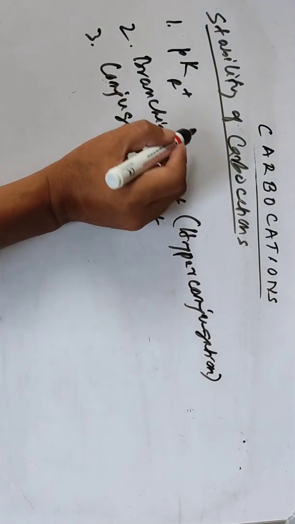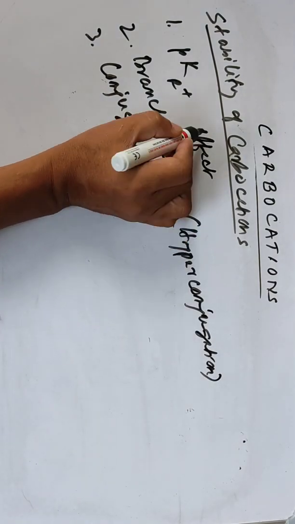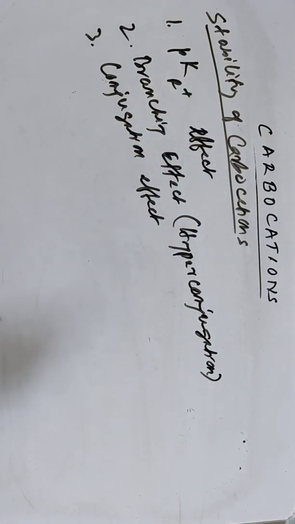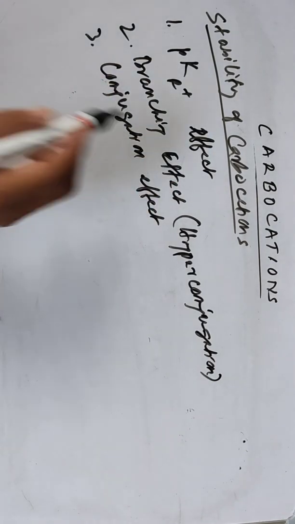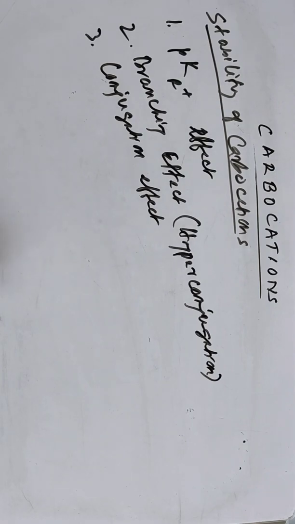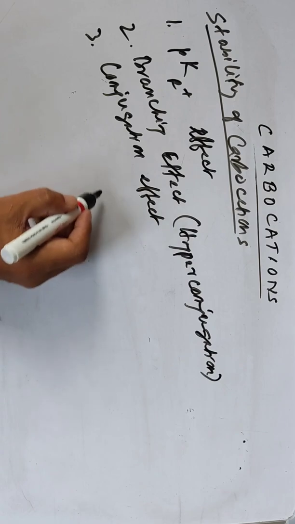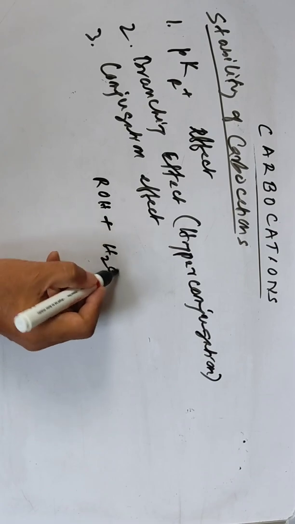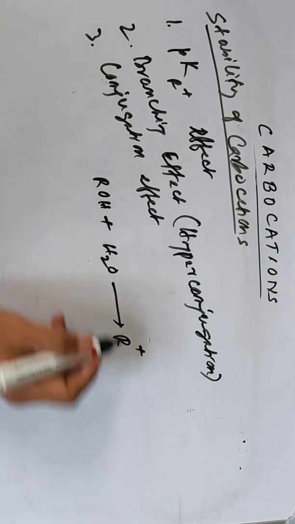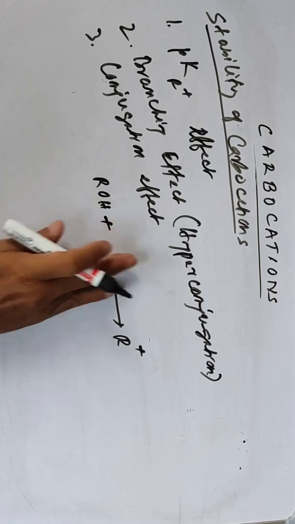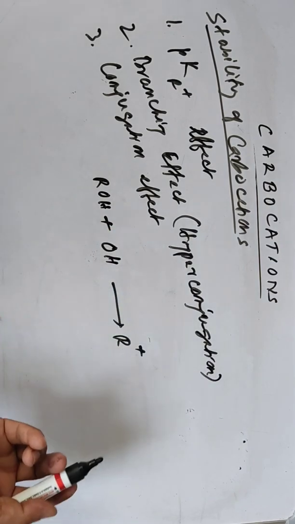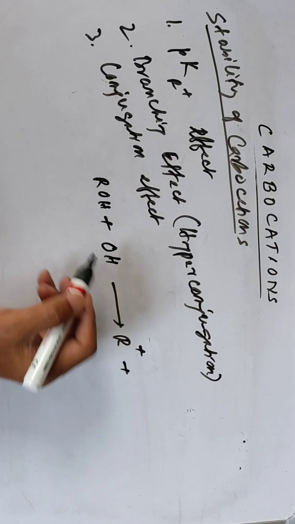I'm repeating again: the stability of carbocations can be determined by pKR+, by the branching effect, and by the conjugation effect. So what is pKR+? Let's take some examples. ROH, if you hydrolyze this, you can have R+, OH-, or water plus H+.